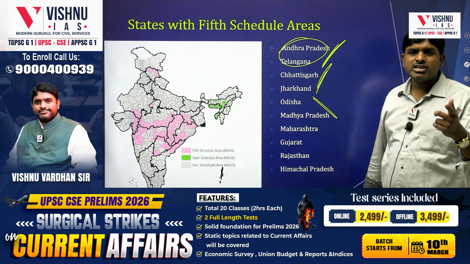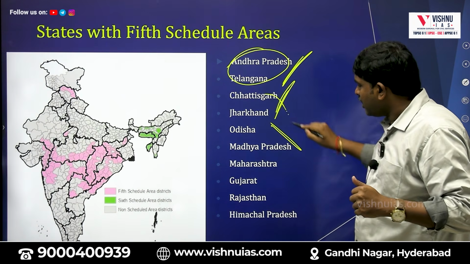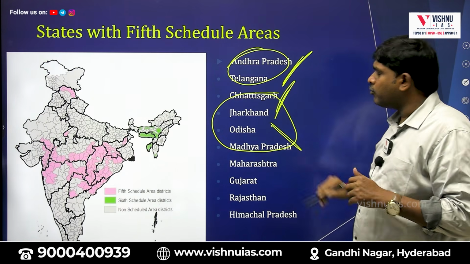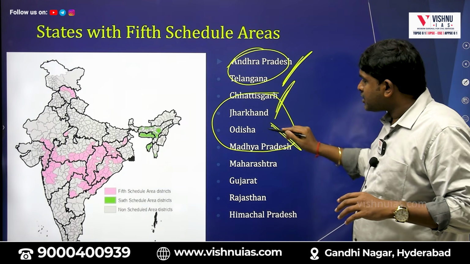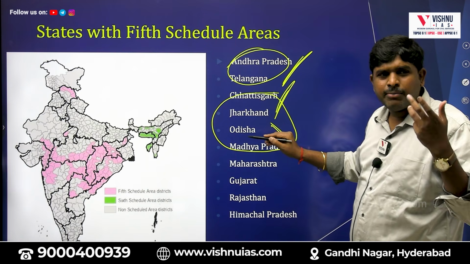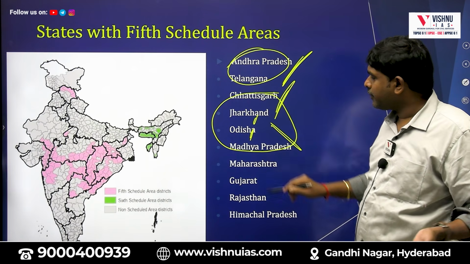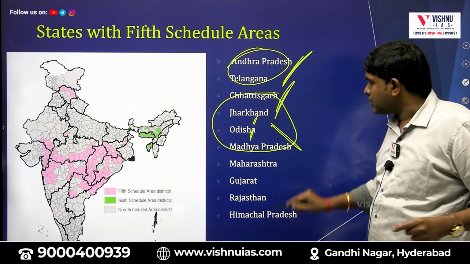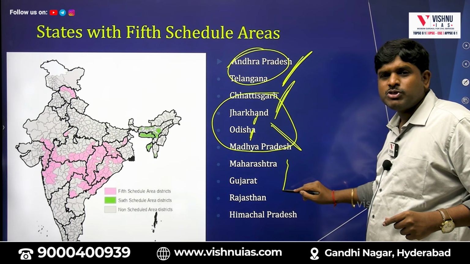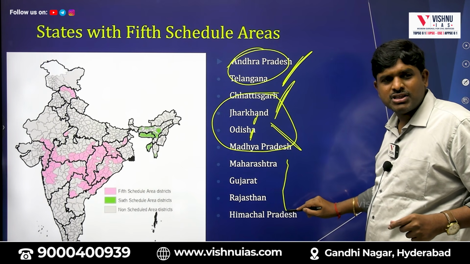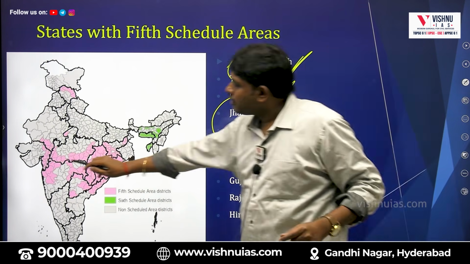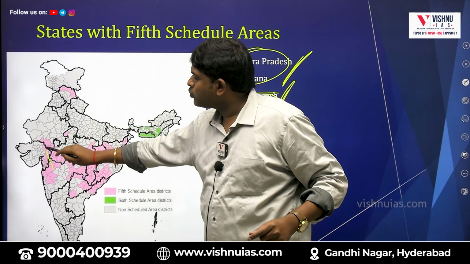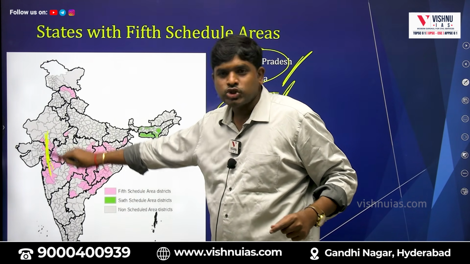Andhra Pradesh and Telangana were once one state. Chhattisgarh and Madhya Pradesh were once one state. Next, tribal states, we know tribals means Odisha and Jharkhand. Then contiguous: Maharashtra is contiguous with Gujarat, Gujarat is contiguous with Rajasthan. Maharashtra, Gujarat, Rajasthan, contiguous, joined.